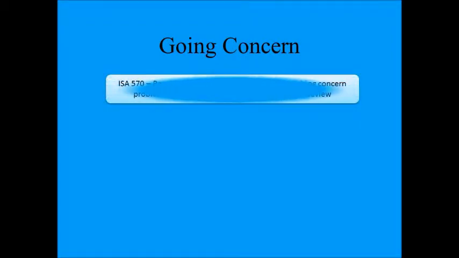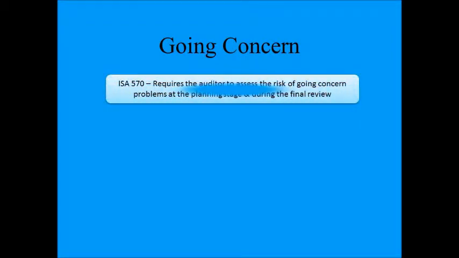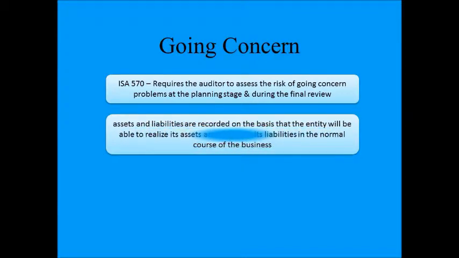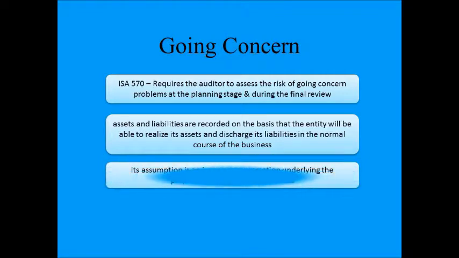For going concern, International Standard on Auditing (ISA) requires the auditor to assess the risk of going concern problems at the planning stage and during the final review. Assets and liabilities are recorded on the basis that the entity will be able to realize its assets and discharge its liabilities in the normal course of business.